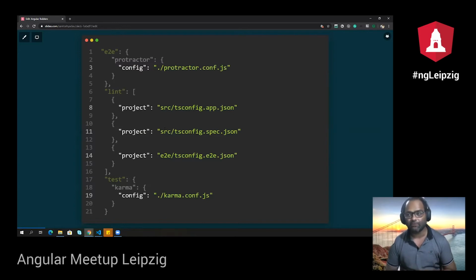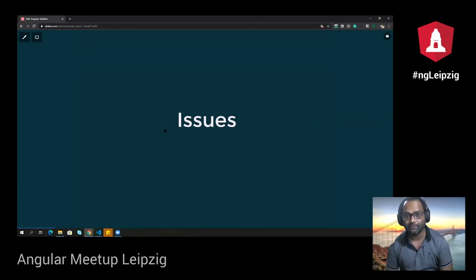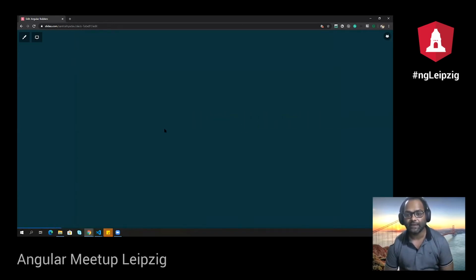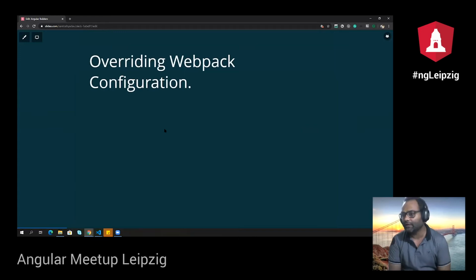Now, if you see an Angular 8 and 9 project, you will not find these configuration.js files for most of the things, for example, linting. So they are gone. So what happened to these configuration files? Angular said, okay, there are some limitations when we expose these files inside your workspace. What if I have to override the configuration? Can I do that? No, we cannot do that, because